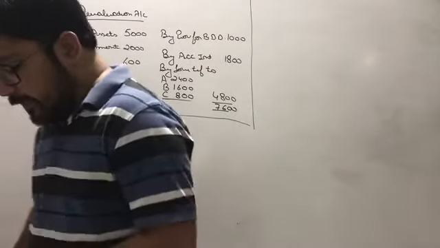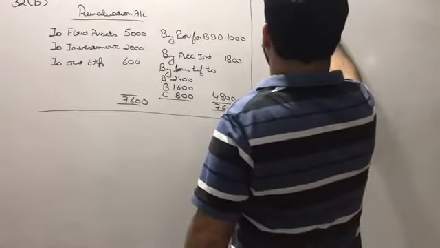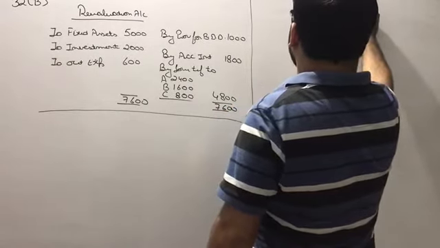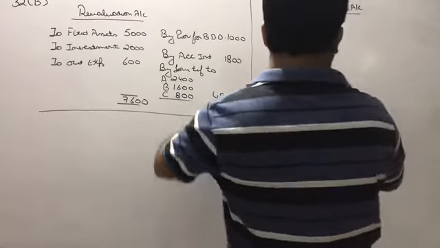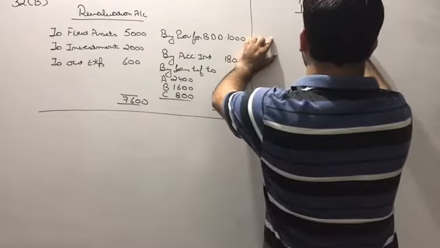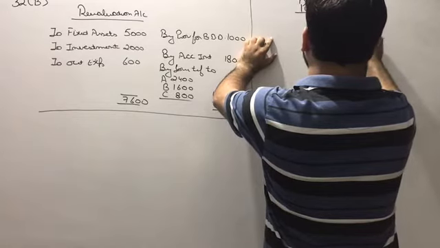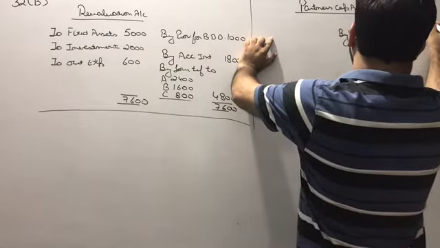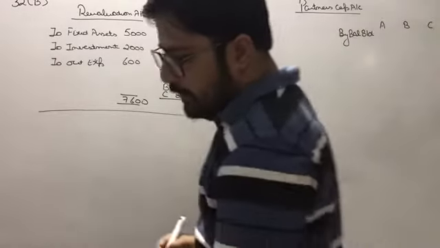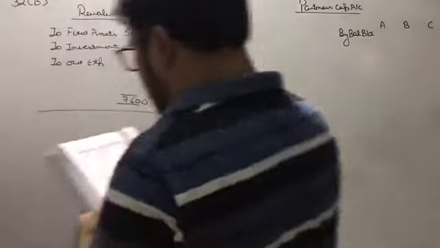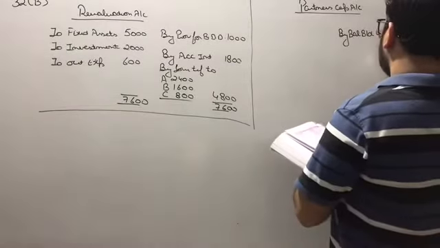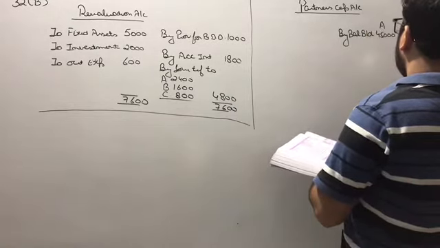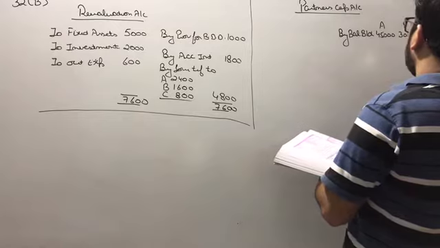Now beta, we are preparing the partners capital account. And there are 3 partners. So what we need to do, we need to record first by balance brought down. A, B and C. What is the balance of A beta? The balance of A is 45,000. The balance of B is 30,000 and C is 15,000.